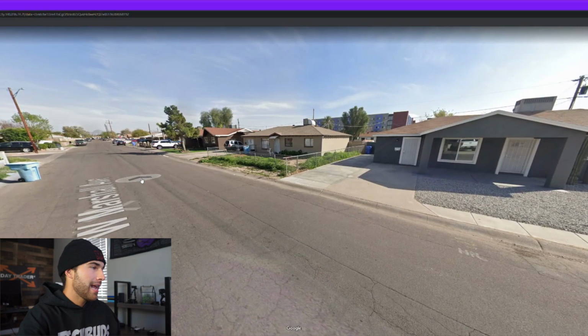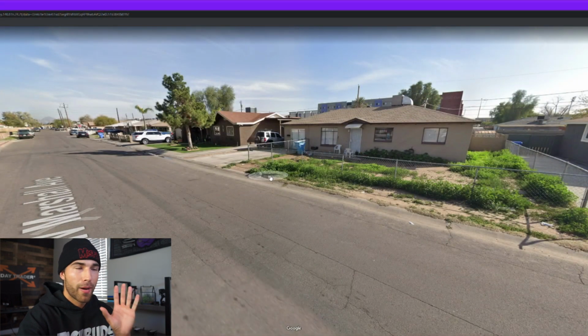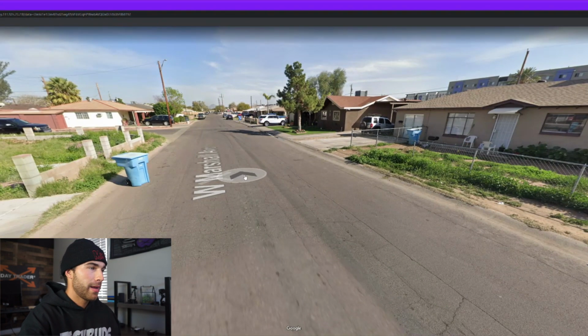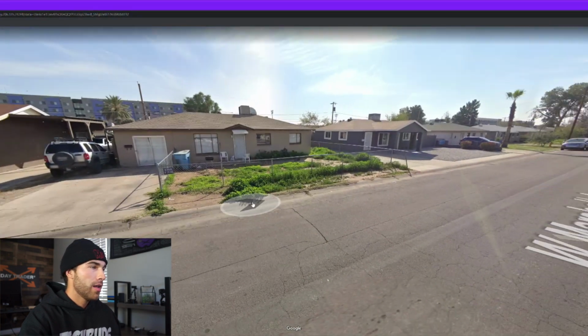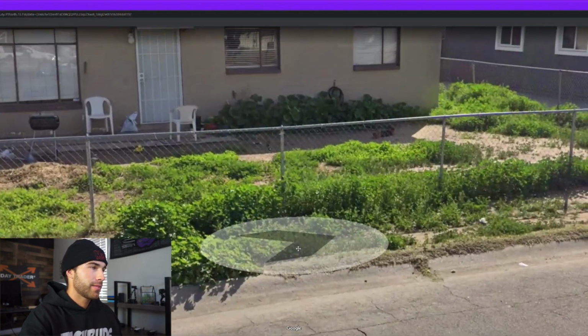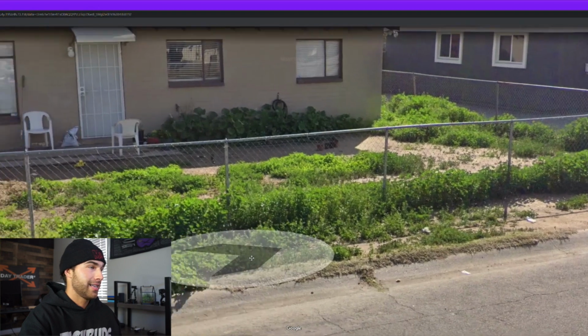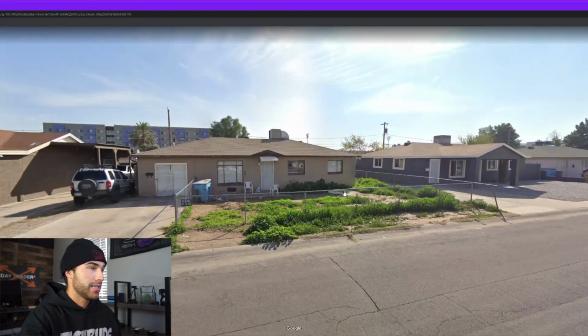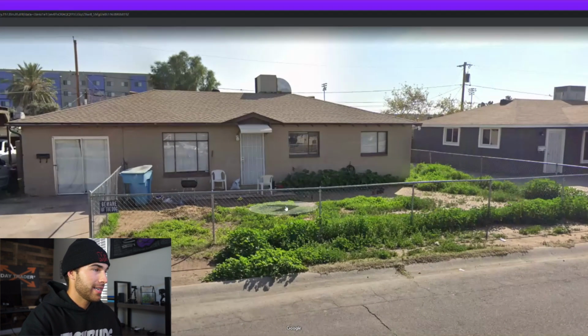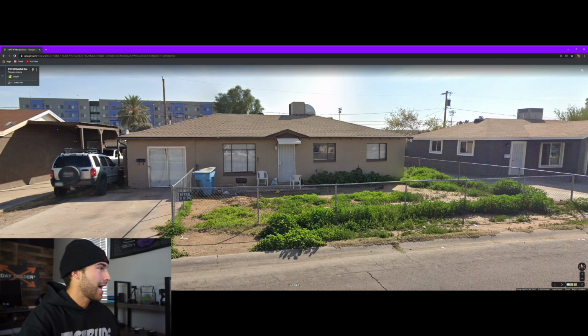But then you go over to the neighbor's house right here, and this is a perfect example of a property that you may want to look into a little bit more. So you guys can see right here, it doesn't look like the yard's been taken care of for at least like a year. Like these shrubs and these weeds are not intentionally put there. Doesn't look like they cut the yard. I don't even know if they can cut the yard, but it just doesn't look too maintained at all. This will be a good property to have a look at.